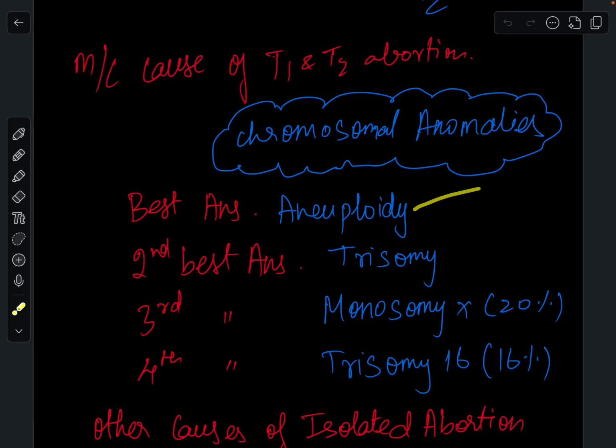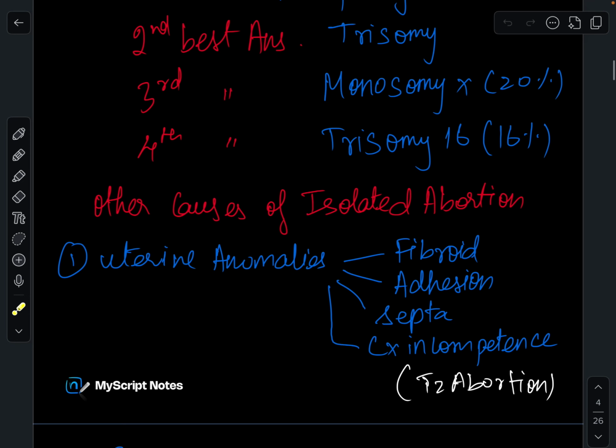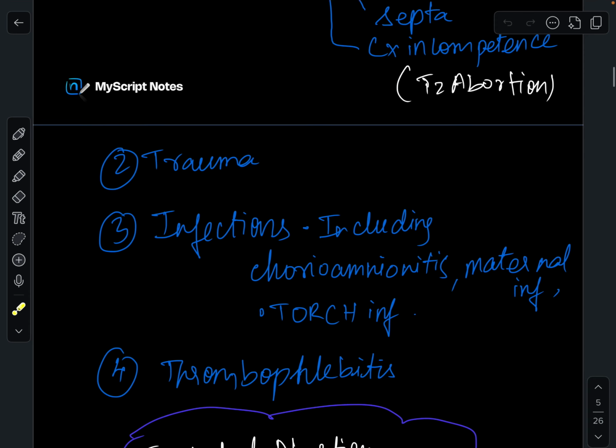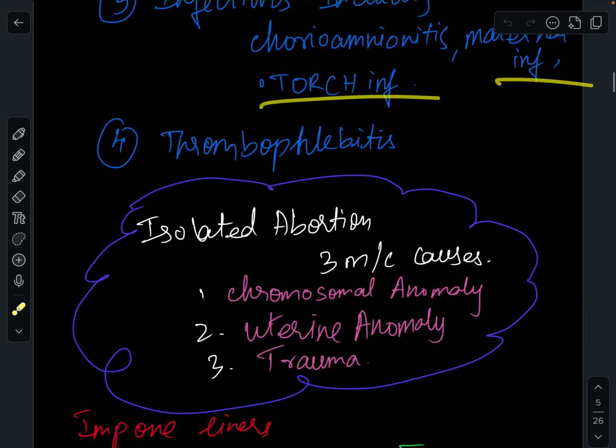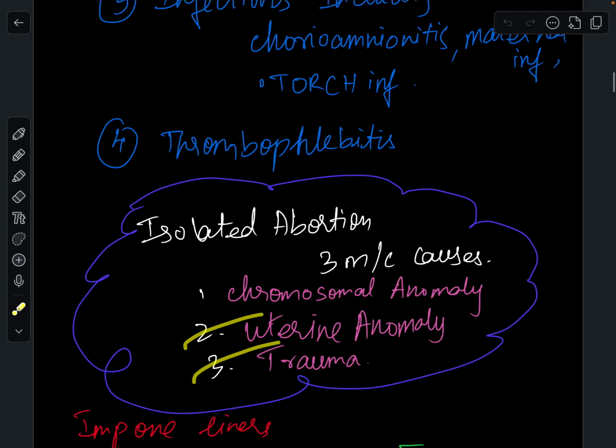The best answer is aneuploidy, followed by trisomy, followed by monosomy X, and followed by trisomy 16. Other causes of isolated abortion are uterine anomalies, fibroid, adhesion, septa, and cervical incompetence. Remember, cervical incompetence leads to T2 abortion and not T1 abortion. Trauma, infection including chorioamnionitis, maternal infection, TORCH infection, and thrombophlebitis are also causes of isolated abortion. The three most common causes are chromosomal anomaly, uterine anomaly, and trauma.